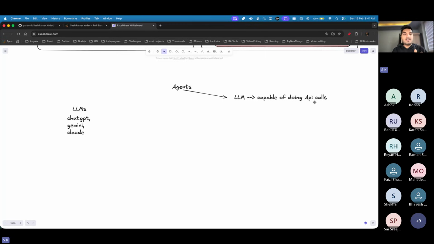Okay, so here comes the main power of an agent. This is one of the differences between your large language model and agents. Agents are basically there to give your LLM some extra power. Because these were all limited, right? They have limitations, that they are just trained on limited data, but now with agents we are trying to superpower your LLMs. Yes or no? Which means fetching can be done, and now this guy will have access to some of your data sets by doing the API calls, of course.